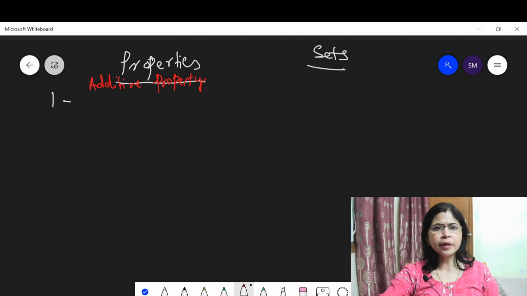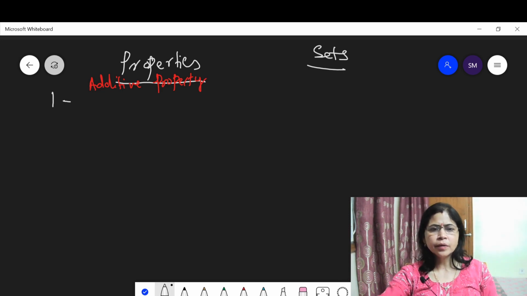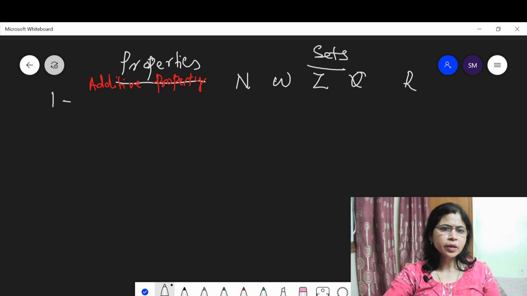The sets are given here: set N, the set of natural numbers, then the set of whole numbers, then the set of integers, then the set of rational numbers, then the set of real numbers. Then for additive, the closure property.